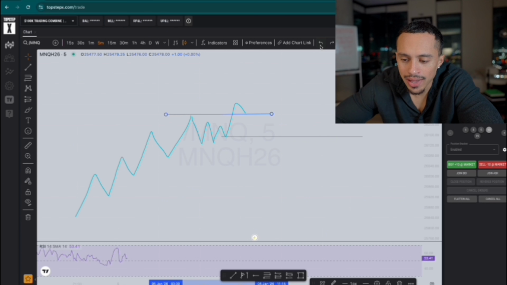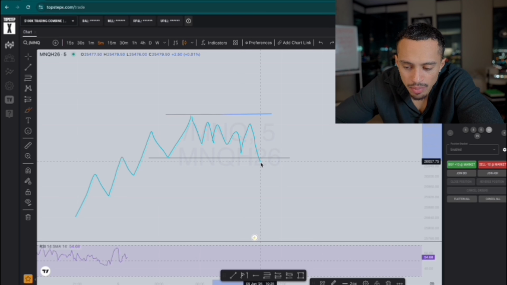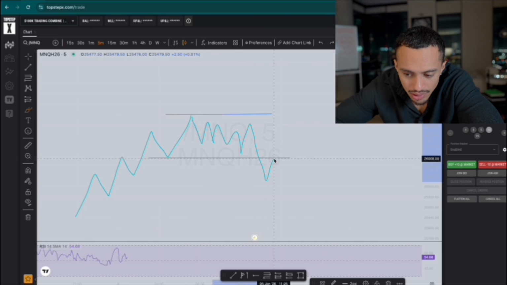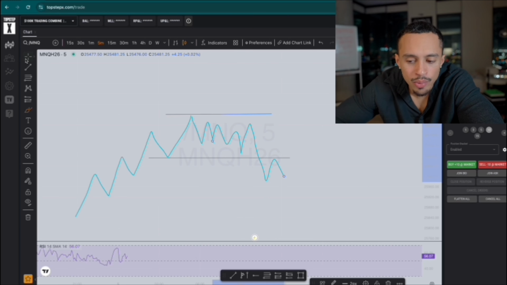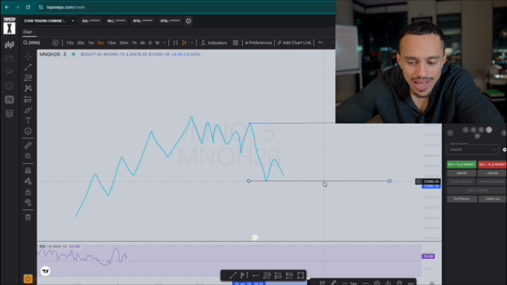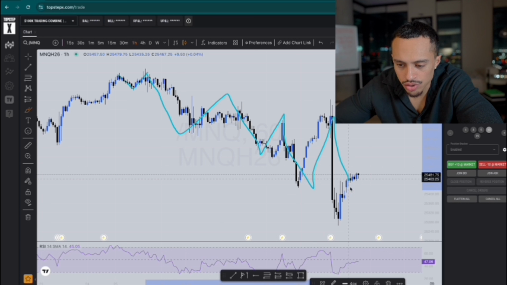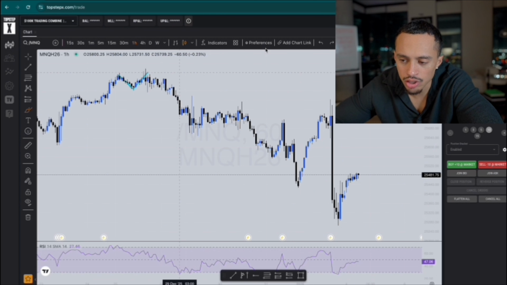Now, going back, if we didn't break below, price could do whatever it wants until it breaks one of these. I don't care. Until we break below, boom, which we just did, now we are bearish. And that is market structure. Guys, watch that a couple times if that doesn't make any sense. That's pretty much how it looks on the charts.